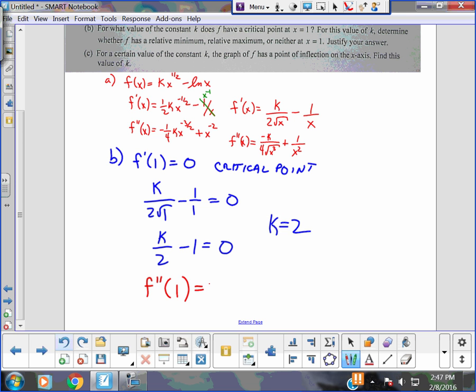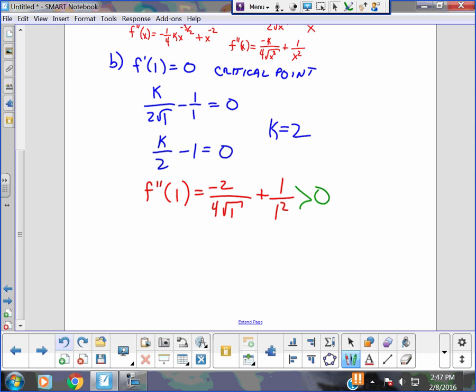And I plug in negative 2 over 4 times the square root of 1 cubed, which is 1, plus 1 over 1 squared. Do you see it's negative half plus 1? Negative half for the first term plus 1 for the second, so it's positive. You all agree? All I care is that it's greater than 0. So what do we know? First derivative is 0. Second derivative is positive. So guess what we know for a given fact?